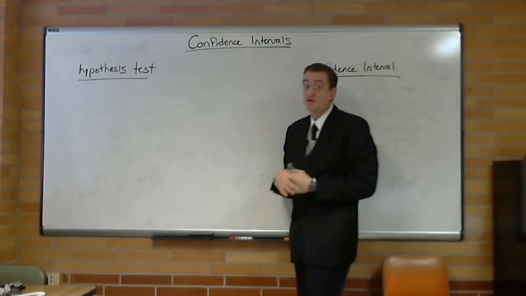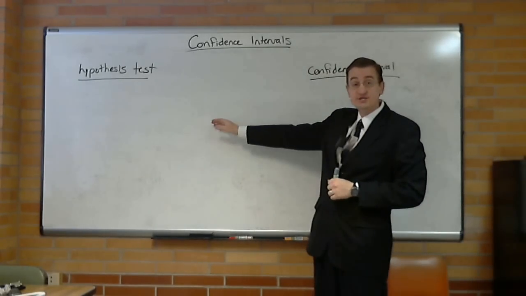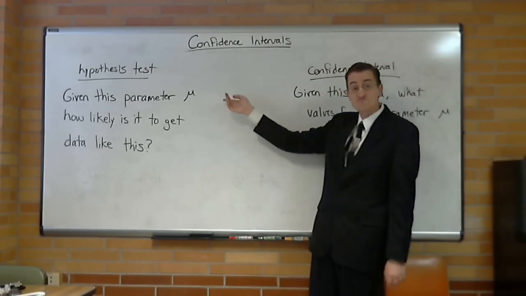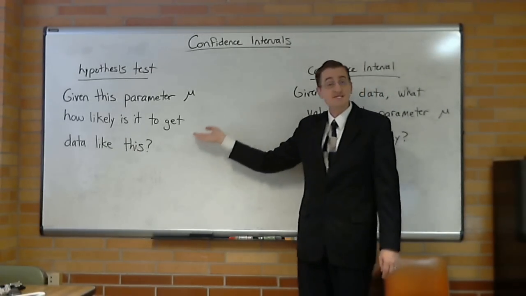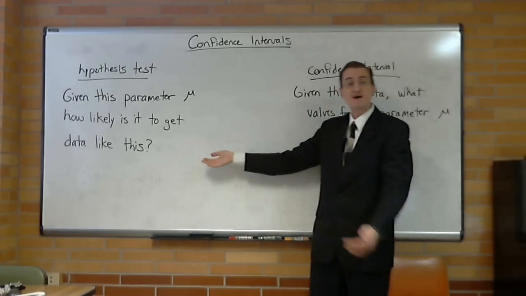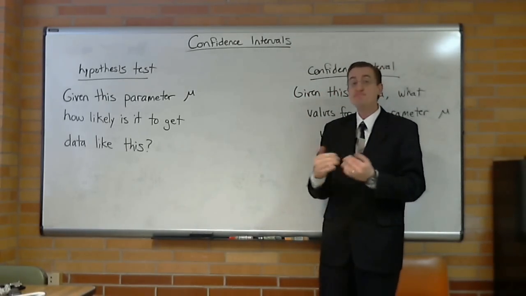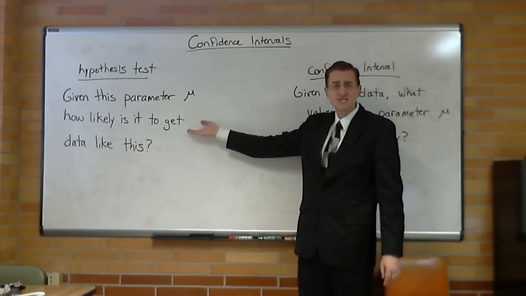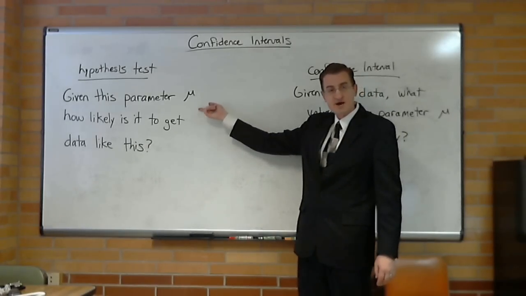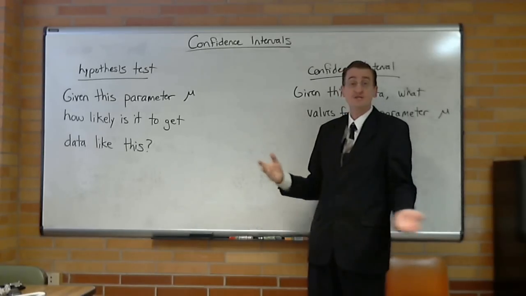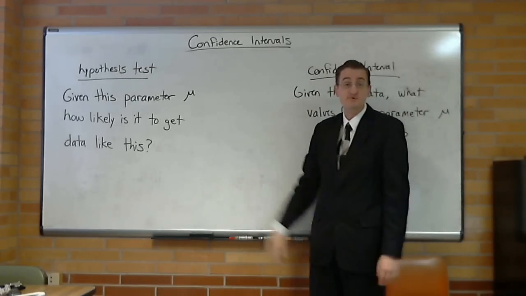Now, with hypothesis tests, we ask the question, given a parameter, and the parameter we've been chasing is mu, how likely is it to get data like this? So we find the probability of that data, that's called a p-value, and then if the p-value is small, it means your data is really unlikely, and that makes us doubt our mu. Or if the p-value is very big, it means this data is very likely, and so that mu is reasonable.